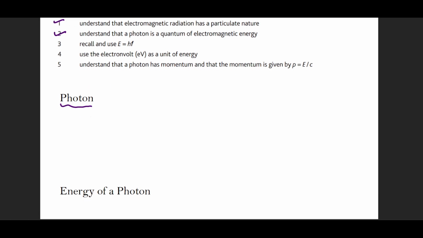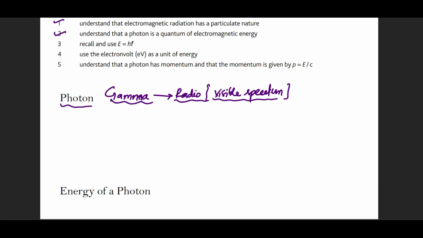So we imagine that electromagnetic radiation, and when I say electromagnetic radiation, yes, we are talking about gamma up to radio. We are talking about the complete spectrum. But in this lesson, you will see that I will frequently refer to the visible spectrum just because of the convenience of visualization. Because we can see it, we can observe it. That's all. Otherwise, whatever rules apply to this visible spectrum will be equally applicable from gamma up to radio for the purpose of this lesson. Keep that in mind.